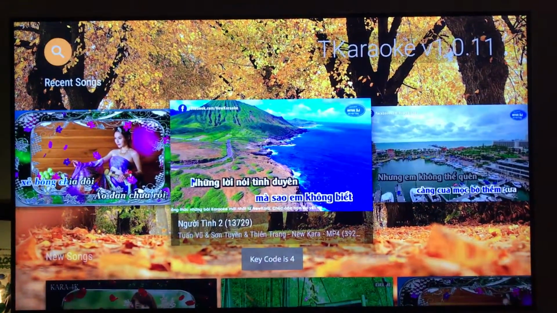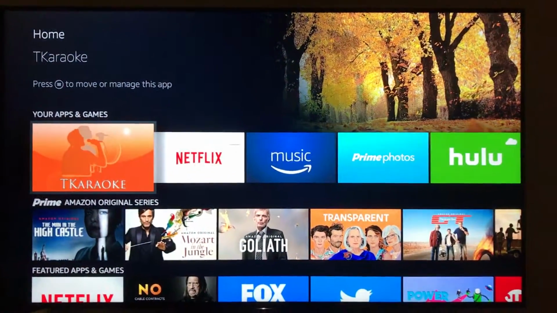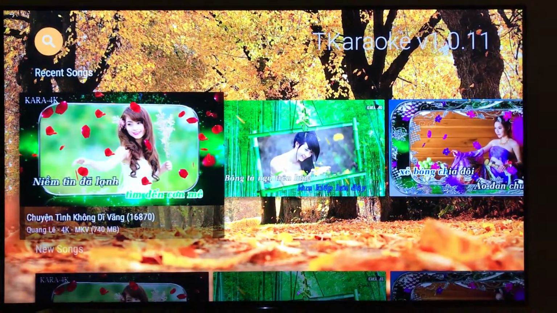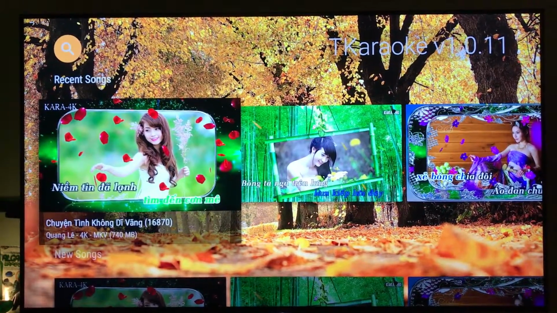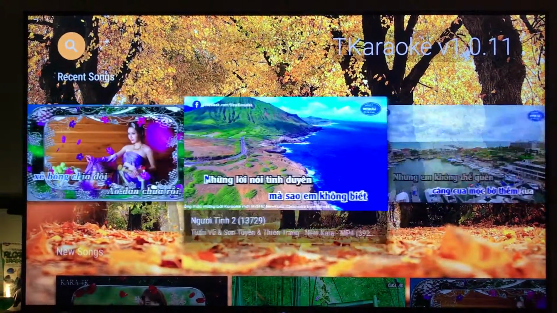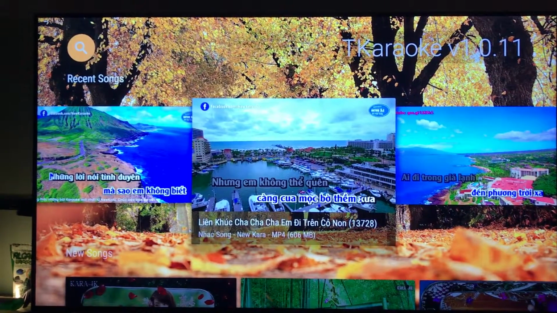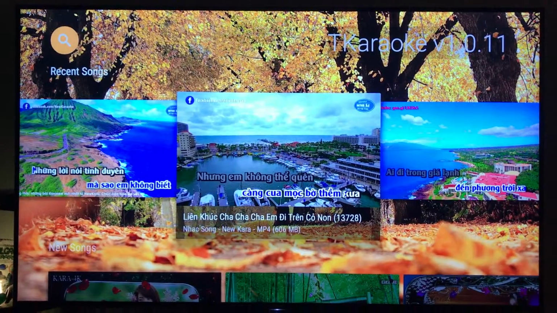This main screen can be displayed in 4K, and when I do that, it actually looks very nice. But since 4K songs are not that popular, if the main screen is in 4K and you play a song, most likely it will switch to 1080p to avoid that frame skipping problem that I was talking about.